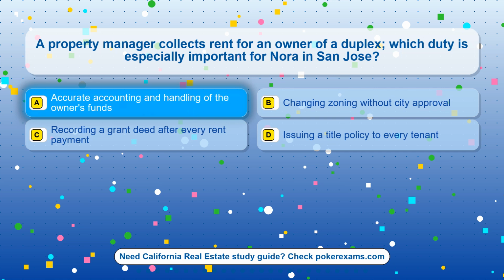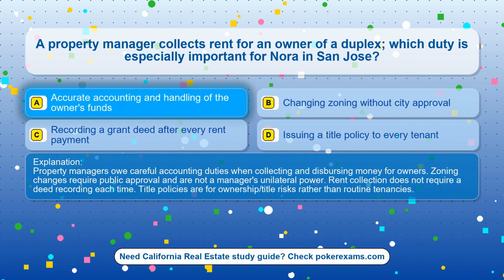The correct answer is option A. Accurate accounting and handling of the owner's funds. Property managers owe careful accounting duties when collecting and dispersing money for owners. Zoning changes require public approval and are not a manager's unilateral power. Rent collection does not require a deed recording each time. Title policies are for ownership/title risks rather than routine tenancies.